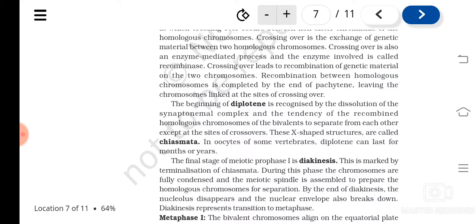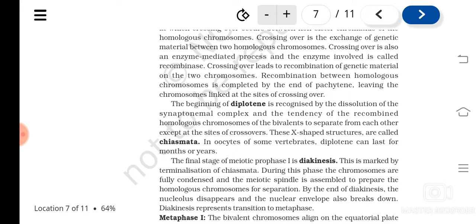Understood? The final stage of meiotic prophase 1 is diakinesis, and this is characterized by the terminalization of chiasmata. What are chiasmata? X-shaped structures wherever the non-sister chromatids are still attached. So these X-shaped chiasmata move to the terminal region of the chromosome, and that is known as terminalization.